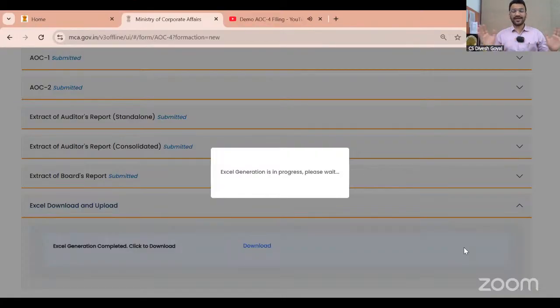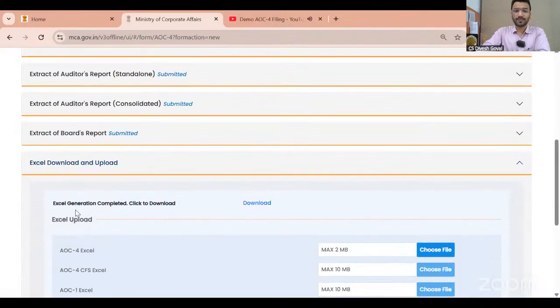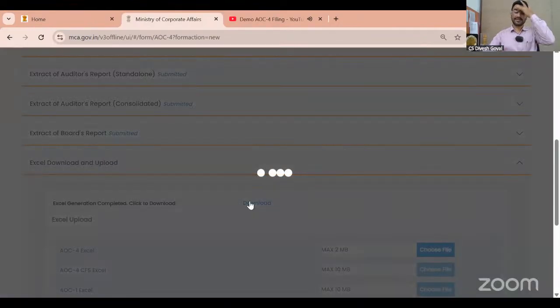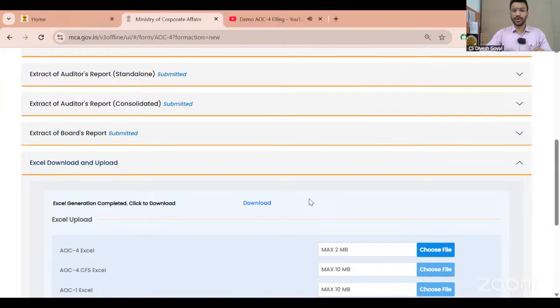The total form is very lengthy. I will show you all the Excels now, how lengthy it is, and it is time consuming also. Now they said Excel generation completed. Here is the option: click to download. Let me click to download the Excel. As I click to download, you can see one zip file is downloaded. In this zip file, now I will show you how many forms there are. Let me just change the screen.